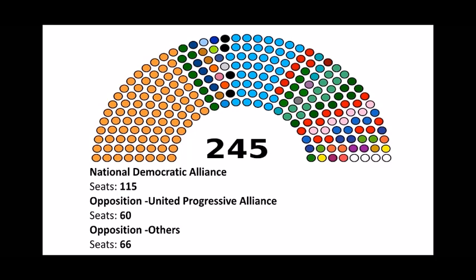Now, this is a graph which represents the current number of representatives in Rajya Sabha. At present, there are 245 members in the Rajya Sabha. Out of that, the National Democratic Alliance has 115 seats, followed by the opposition, which is United Progressive Alliance, which has 60 seats. And when we say opposition others, we are talking about parties which have not allied themselves either with the BJP or the Congress, which have 66 seats.